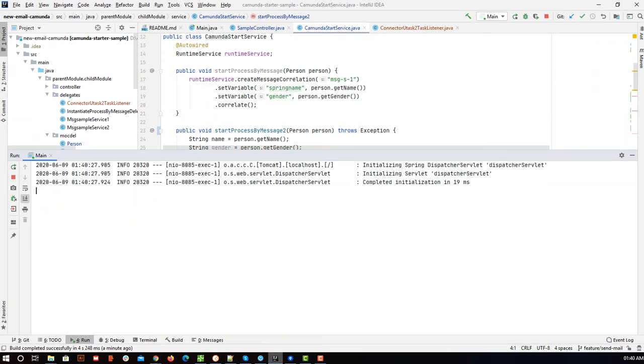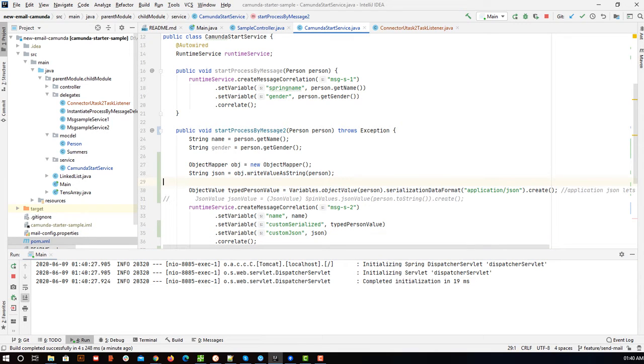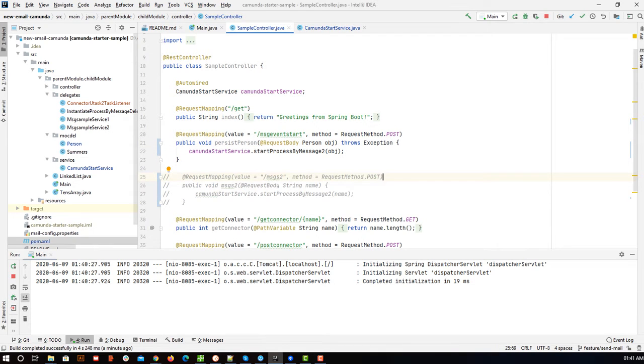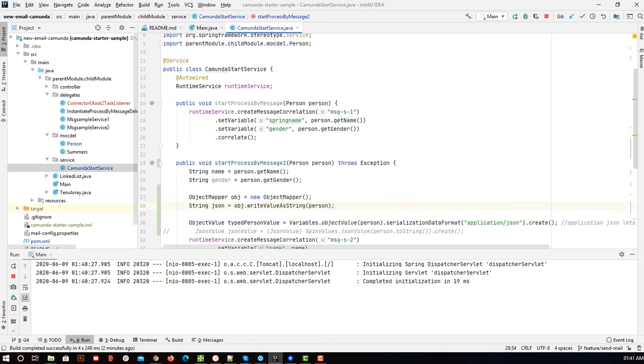We have written a controller. That controller will do nothing but simply call this method, that's it. Still, I will show you that controller. The method name is start process by message to, and it is expecting a person object. This is simple, right? This controller will pass in a person object.